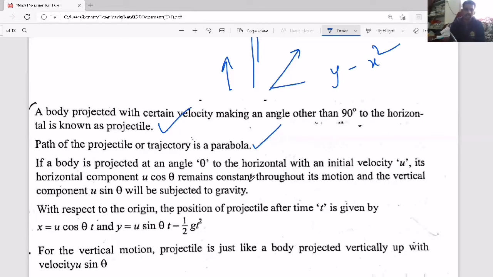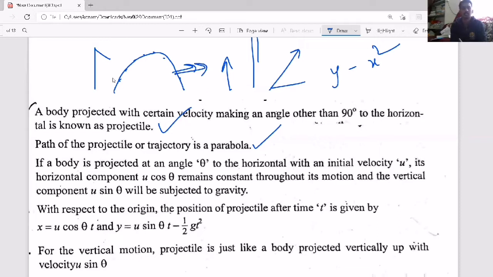See here, when you take the projectile motion like this, the particle is going like this. At every point, the particle velocity, which velocity?